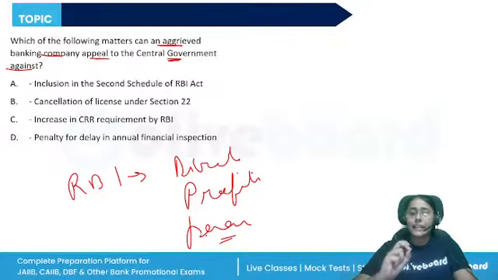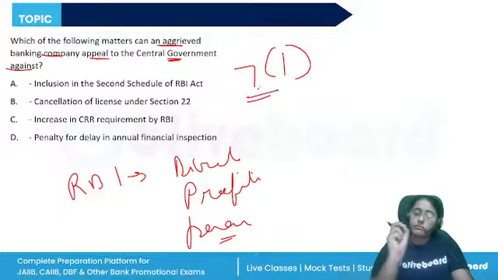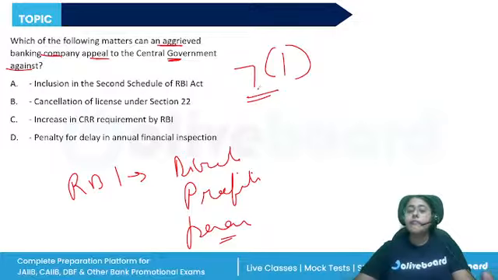Government as a regulator of the bank. This is under section 7(1), where government can give directions to RBI wherever considered necessary. Other than that, a few areas where the power lies with the government, like if a banking company's license has been cancelled, they can make an appeal to the government.